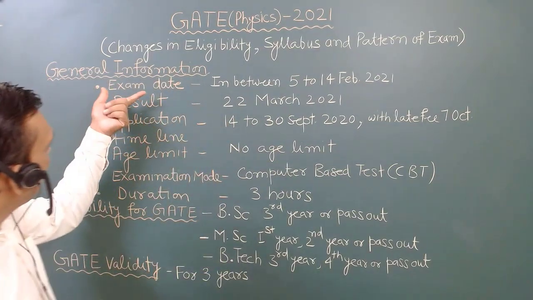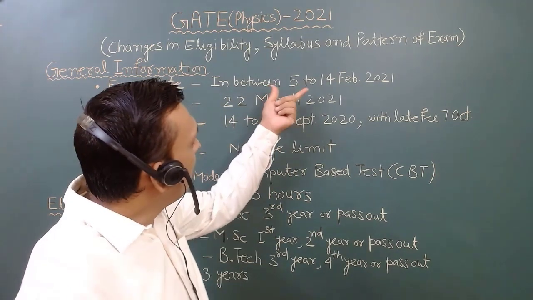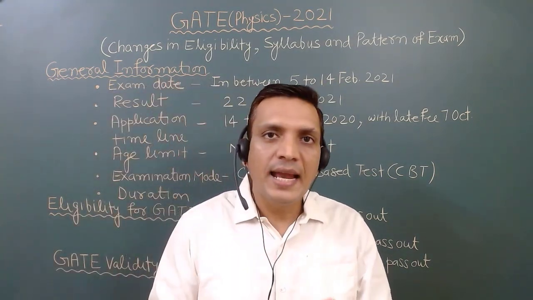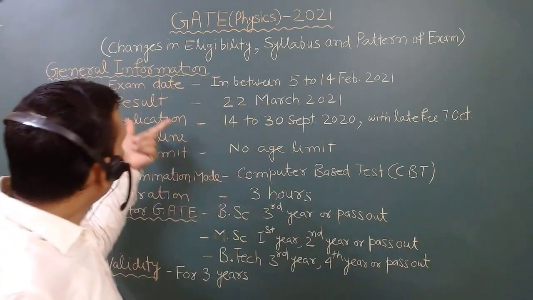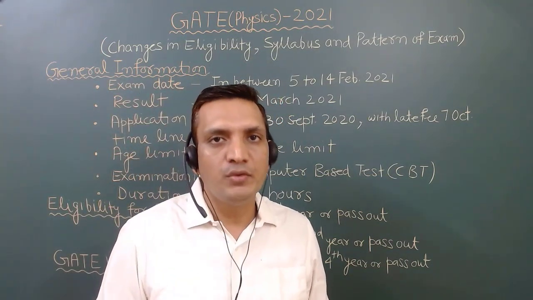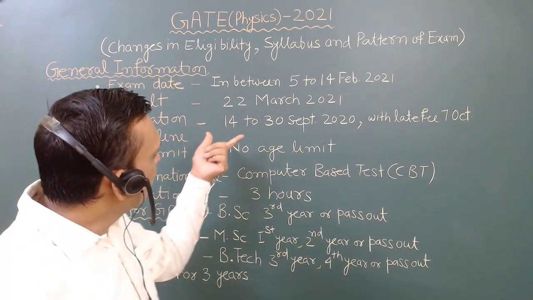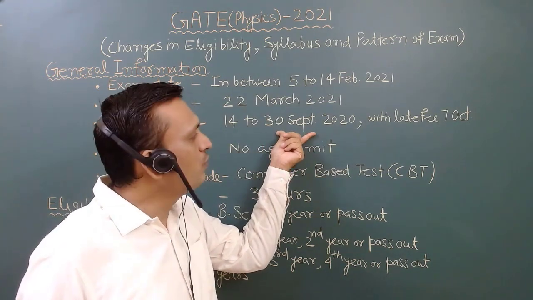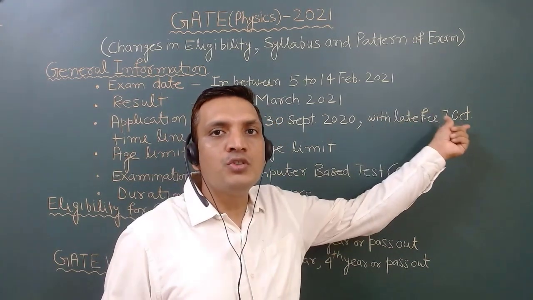So you have to see the exam date. They have announced that the exam will be conducted between 5 to 14 February 2021, and the exact paper-wise date they will announce very soon. The result will be declared on 22nd March 2021. The application timeline is from 14th September to 30th September 2020, and you can also apply with a late fee up to 7 October.